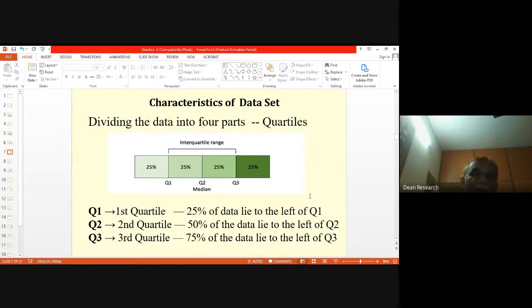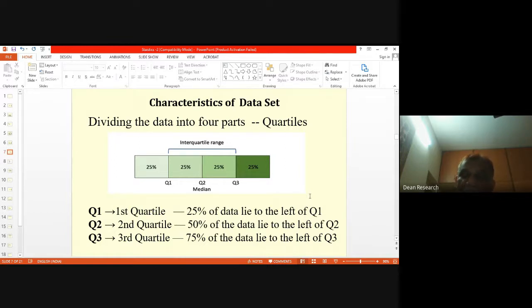Up to Q1 is the first quartile, Q1 to Q2 the second quartile, Q2 to Q3 the third quartile, below Q3 the fourth quartile. Of course, I could have written here the values below Q3 when you have arranged them in descending order of magnitude. Below Q3 we have 25% of the values.